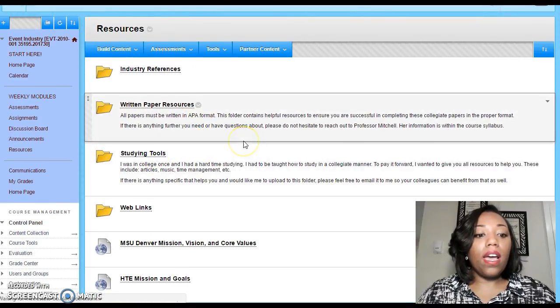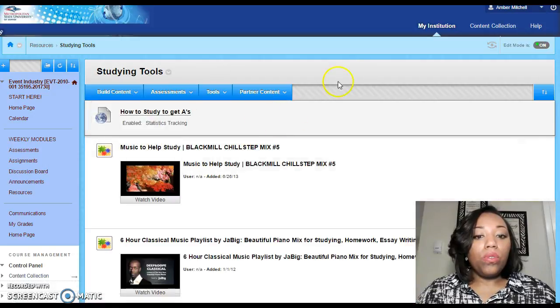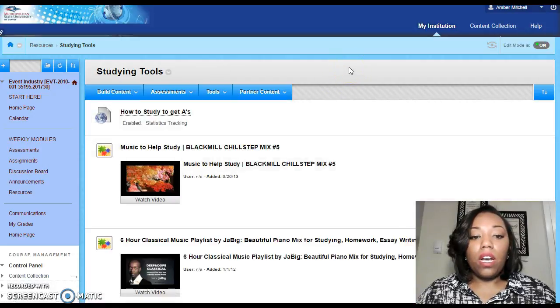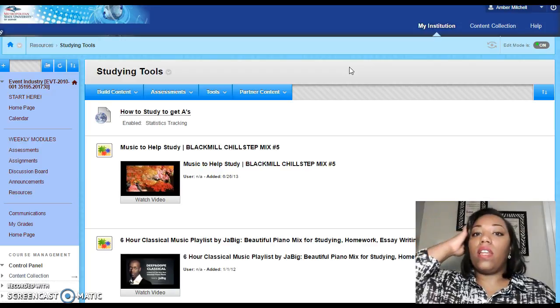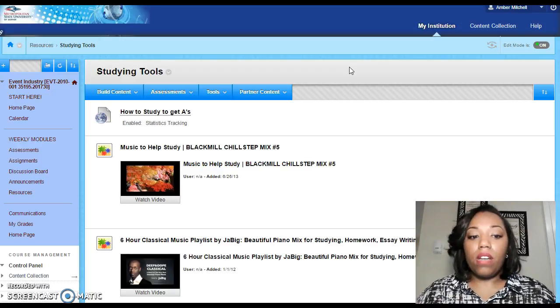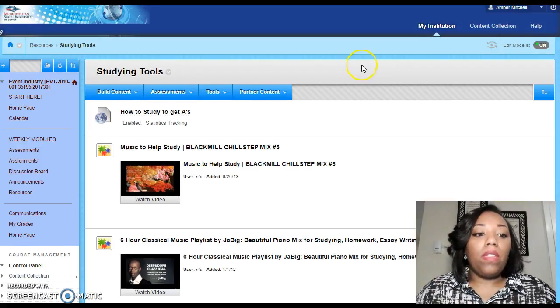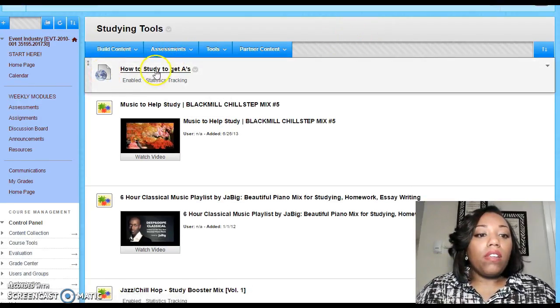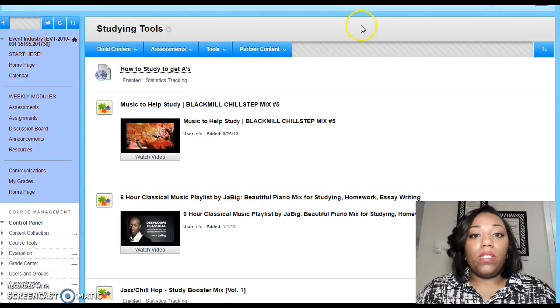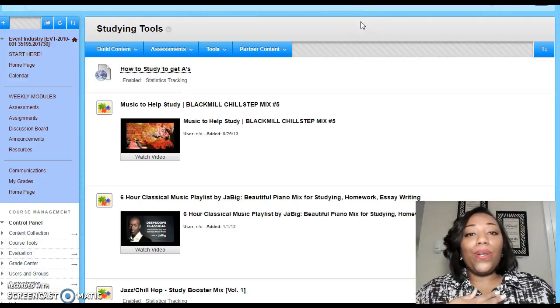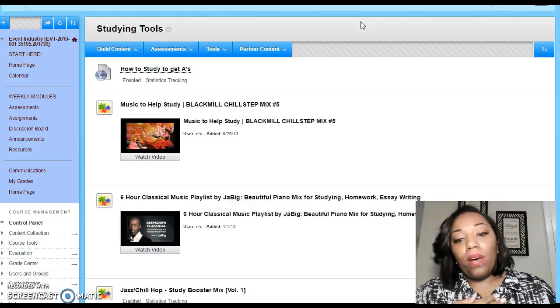Study tools. I did the study tools because when I was in college, I had a real time getting a study regimen down. So this is just a nicety from me to you, something that always helped me, just how to study to get A's, because I personally worked 3 jobs and had a full load while I was in college.